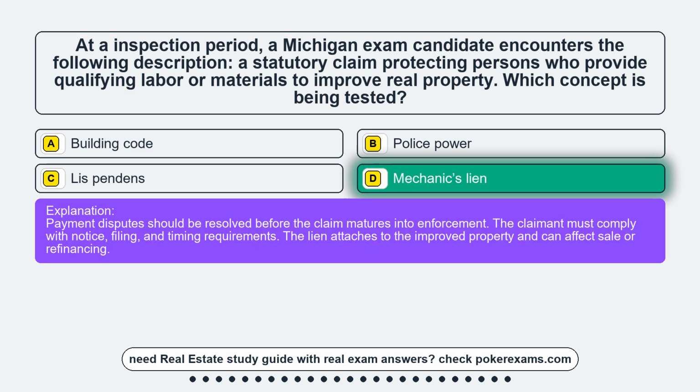Payment disputes should be resolved before the claim matures into enforcement. The claimant must comply with notice, filing, and timing requirements. The lien attaches to the improved property and can affect sale or refinancing.